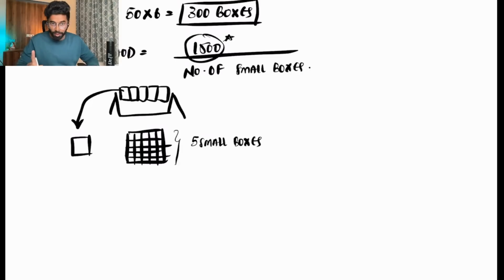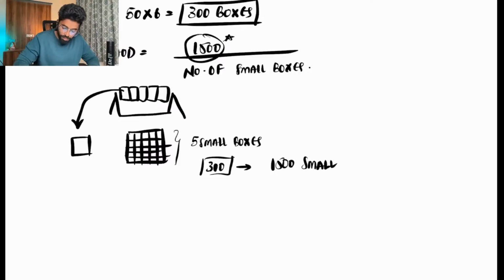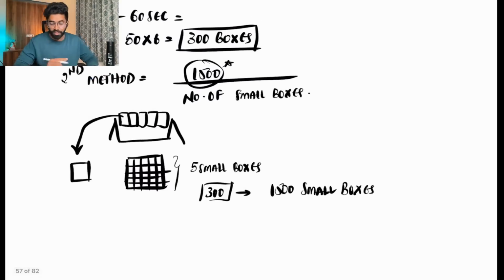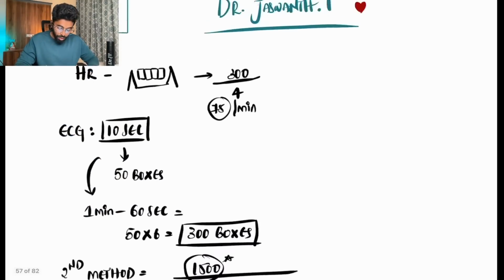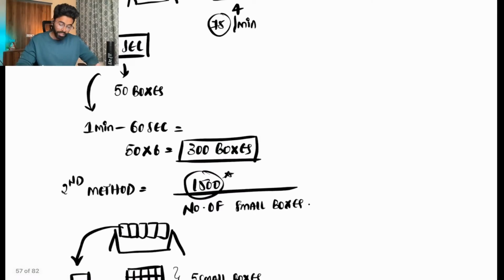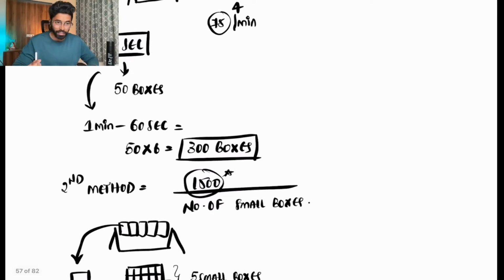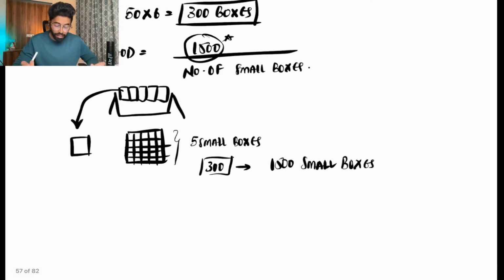So one large box having five small boxes, 300 large boxes will have 1500 small boxes. So that's where this 1500 has come. I think many of you are very much familiar with these two methods of calculating ECG heart rate: that is 300 by total number of large boxes and 1500 by total number of small boxes.